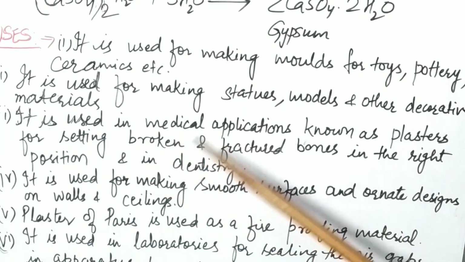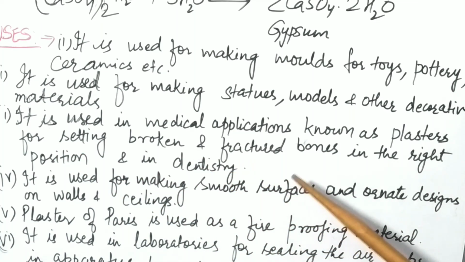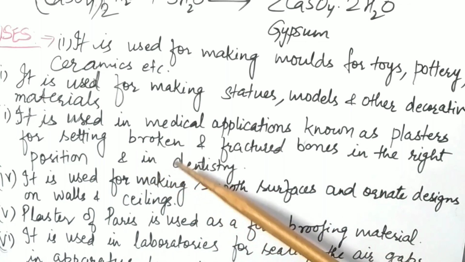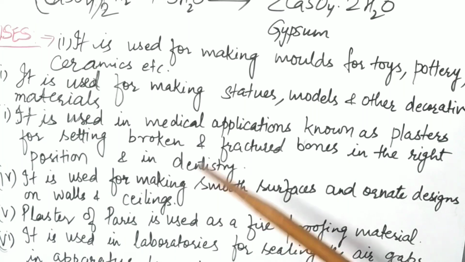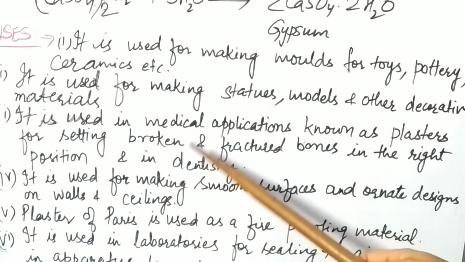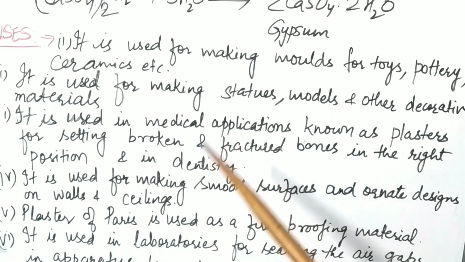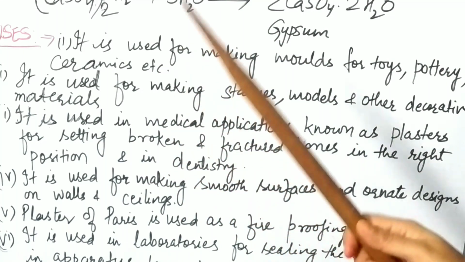Third, it is used in medical applications, as plasters for setting broken and fractured bones in the right position, and in dentistry. Dentists also use POP to maintain the position of any broken piece present in the teeth, for the recovery of the patients. Another medical application, you could have seen plasters done whenever there is a fracture in a bone. So we use plaster of Paris. Doctors apply it on the patient's body.